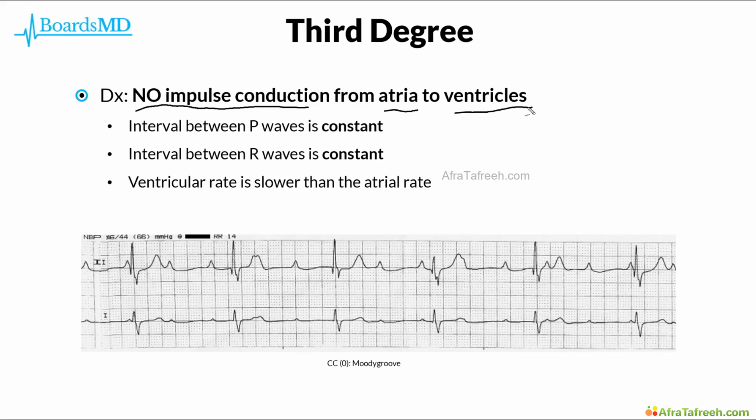The way that this manifests on the EKG is that the interval between the P waves on the EKG will be constant. Additionally, the interval between the R waves will also be constant. However, these constant intervals for the P waves and for the R waves will be occurring independently of one another. And one other additional clue that we will see on EKGs is that the ventricular rate is going to be slower than the atrial rate, and therefore R waves will occur more infrequently than the P waves.